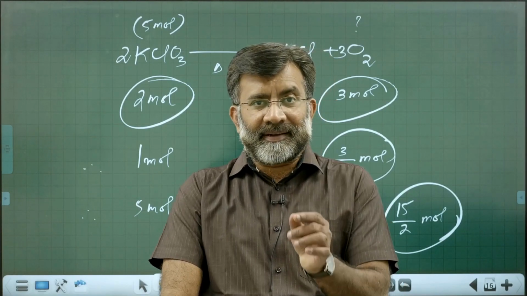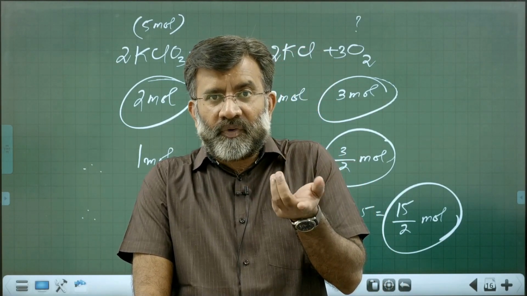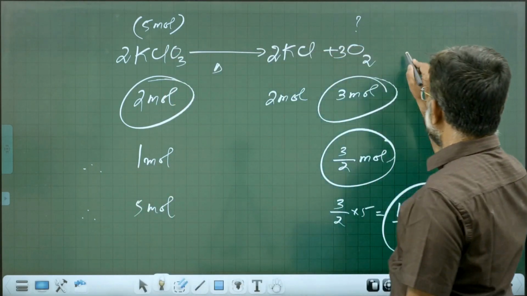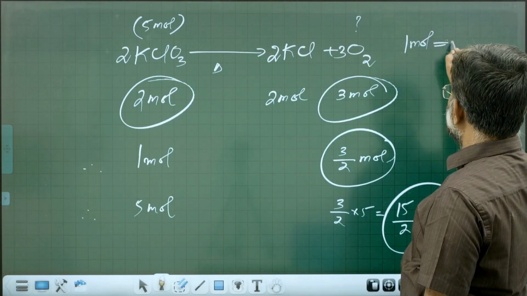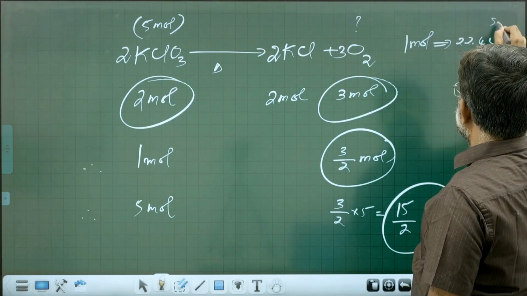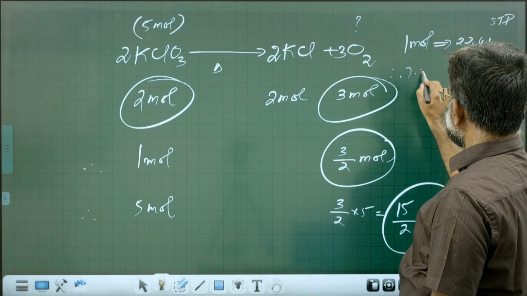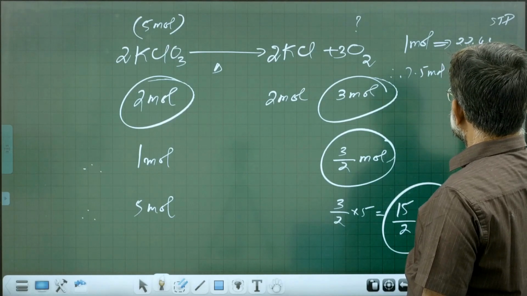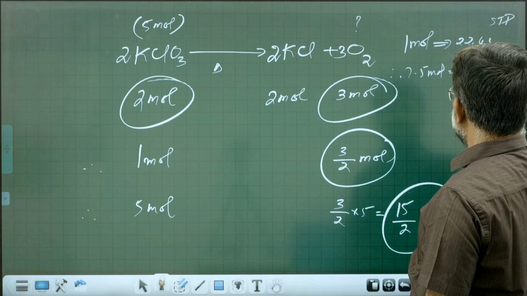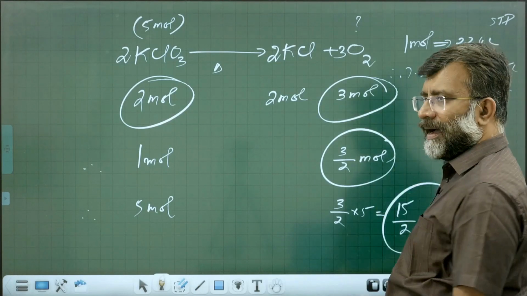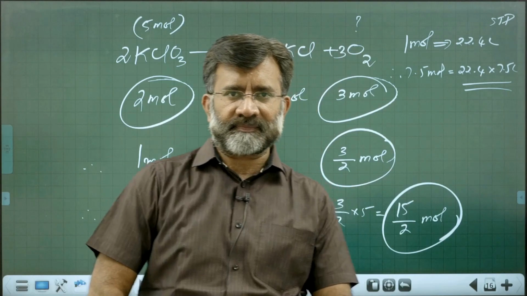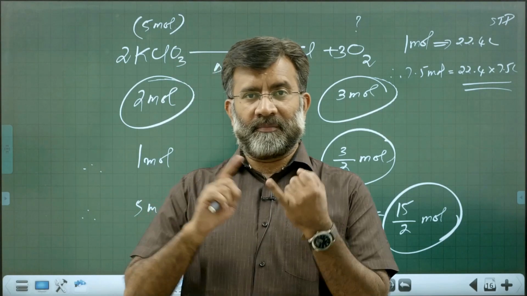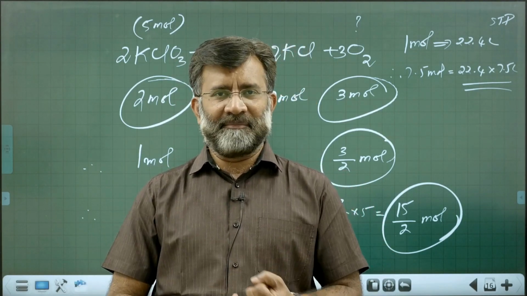The question may be in terms of volume. They may ask you how much volume of oxygen is obtained at STP. You know 1 mole of any gas is 22.4 liters at STP. Therefore, 7.5 mole, how much? It is 22.4 into 7.5 liters at STP. Clear, right? So the question can be based on mass, number of moles, or volume.